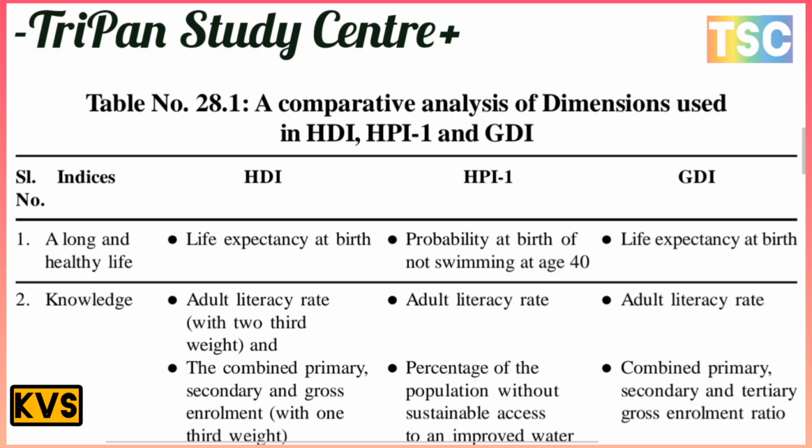And lastly, for GDI, the knowledge base is the adult literacy rate, which is the most important. And second, the combined primary, secondary and tertiary gross enrollment ratio is also important.